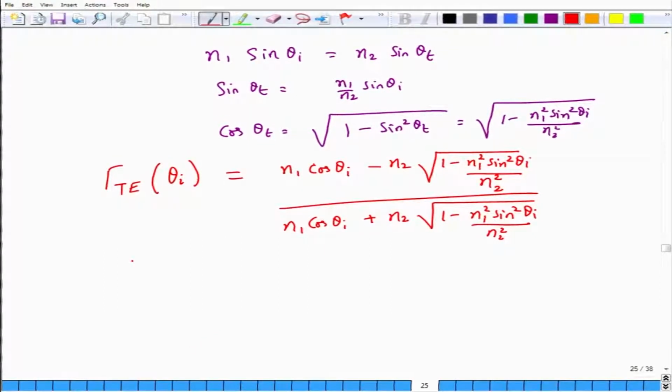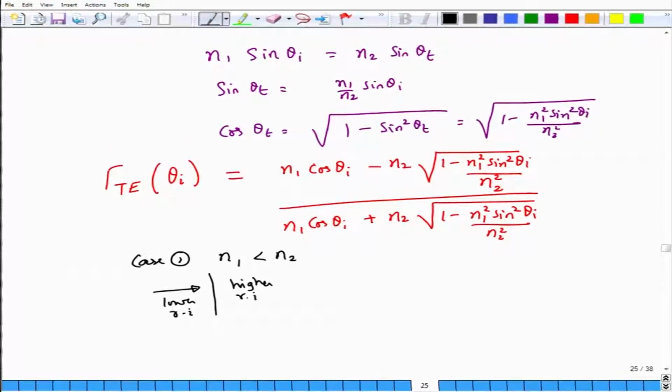Now, we consider two cases. In case 1, we have a situation where n1 is less than n2, that is, your medium of incidence has a lower refractive index than the second medium, which has a higher refractive index. This is a common situation that you would encounter if you take a tub of water and put a pencil in that and then look from the top, because air has a lower refractive index than water. This is a situation that you commonly see on a daily basis, right.